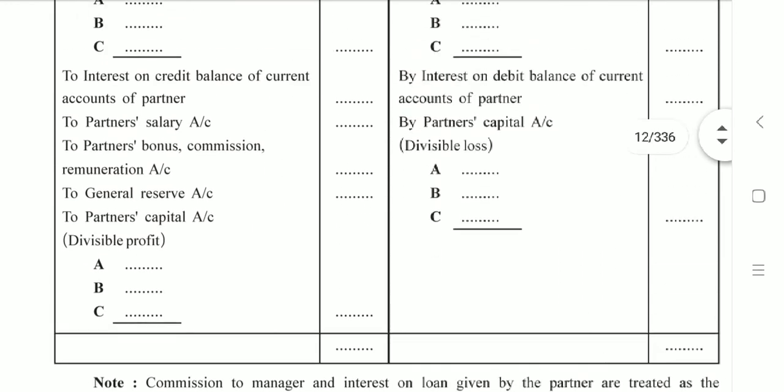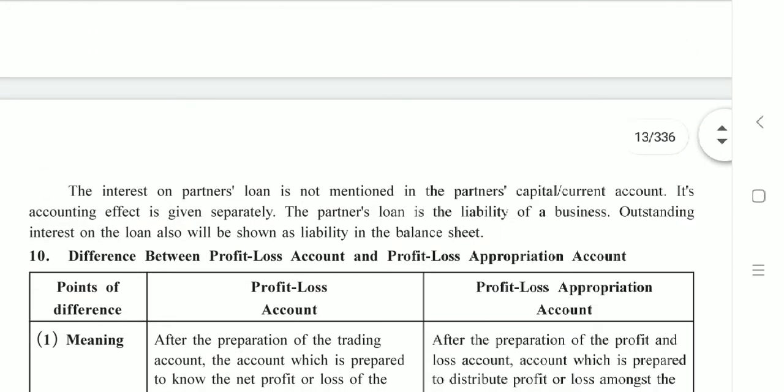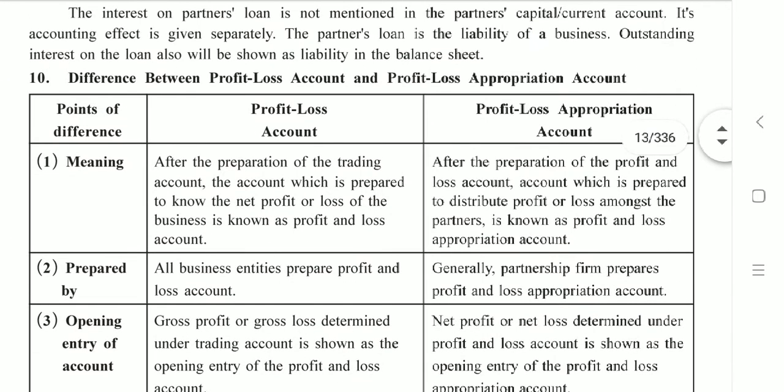This is also a part of annual accounts. In this chapter, in exercise, they have given us long sums, but they are not asked separately from this chapter, so we are not going to understand the same. We'll only study the short sums considering your board question paper in mind. That does not mean that we are not going to learn the long sums. They can be well understood in the next chapter, that is annual accounts. उसमें भी similar concept include किया गया है, so वो आपको directly second chapter में ही सिखाया जाएगा.